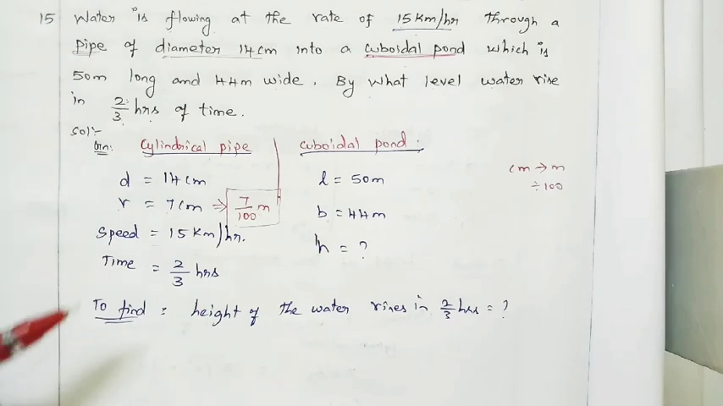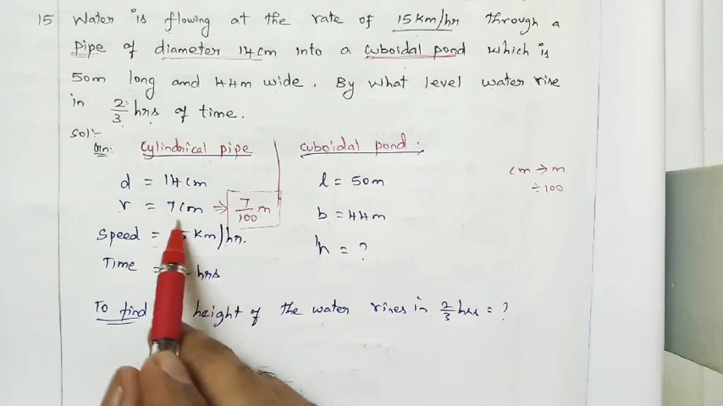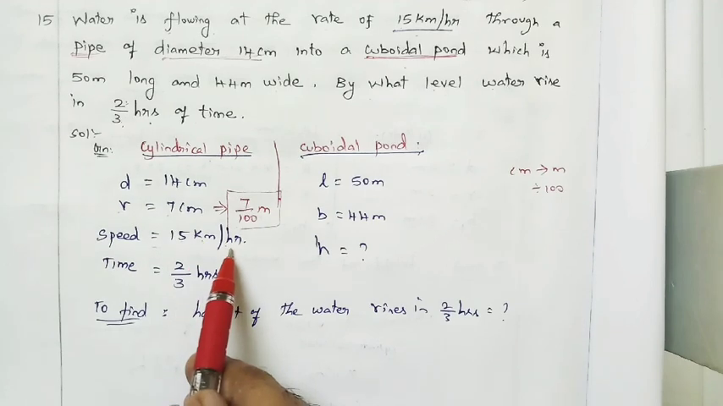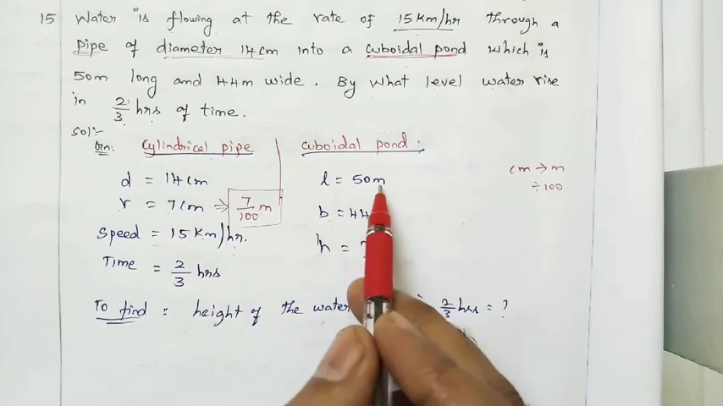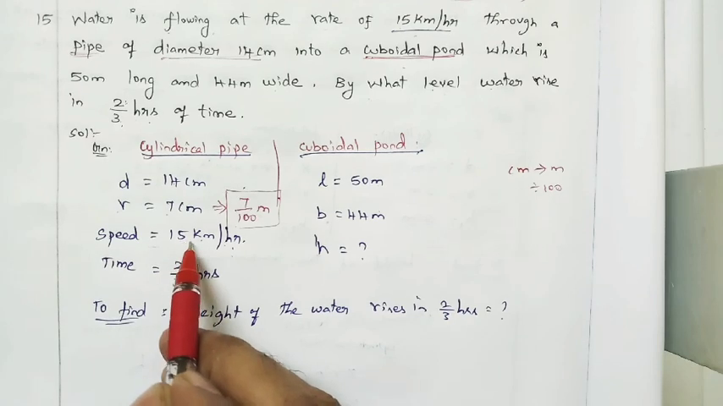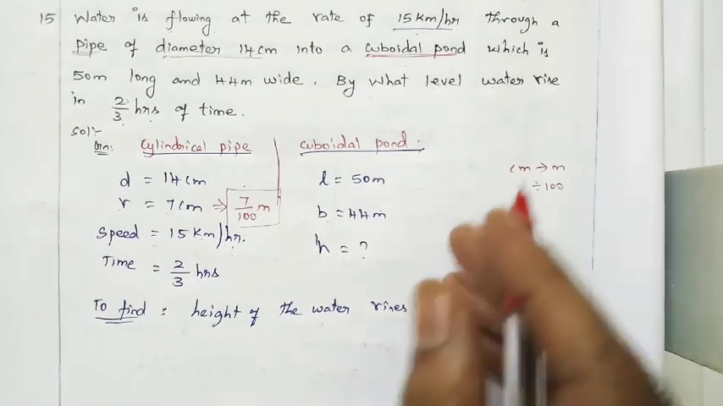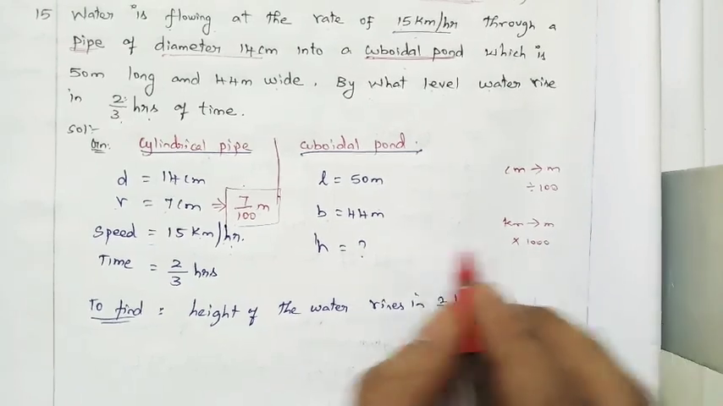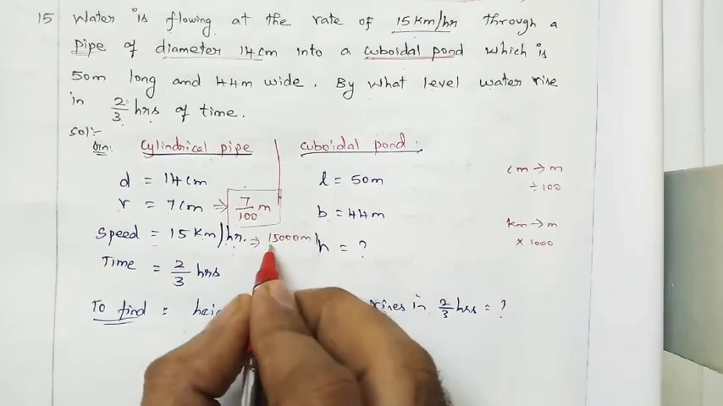And still we want to check the speed also. The speed is nothing but 15 km per hour, right? Speed is nothing but distance by time, right? 15 km is the distance, and time is 1 hour. So for 1 hour it will travel 15 kilometers, but we are having meters. So we have to convert the speed from kilometer to meter. Kilometer to meter is just multiplying by 1000, right? So it will become 15,000 meter per hour, right?